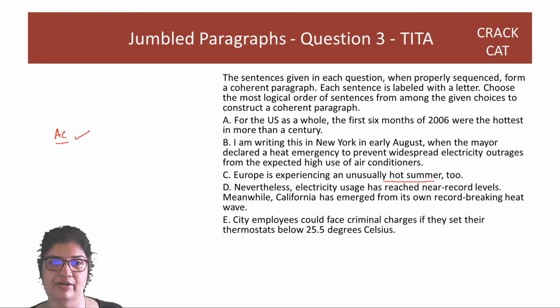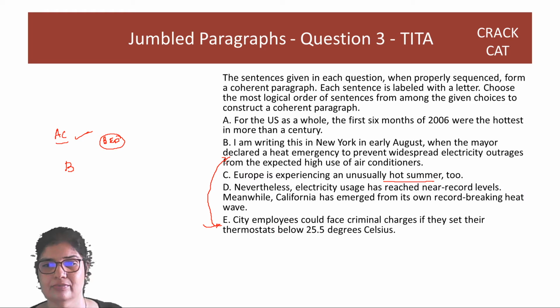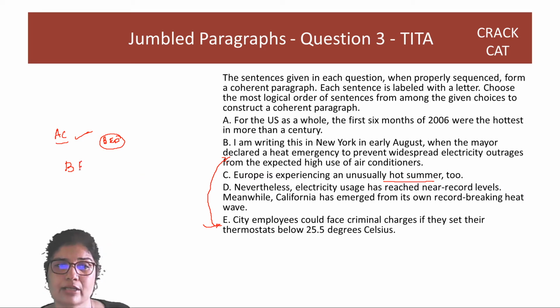Now, our job is to find out where AC will come. Because B, E and D, right? Now, this is not their order, but let's just see. You are writing this in August. Mayor has declared a heat emergency, right? Nevertheless, electric usage has reached near record levels. So D is connected to B and it comes afterwards. But what about C? C is talking about the emergency measure. So it is not C, sorry, E. So after B, E should come, which talks about the emergency measure.